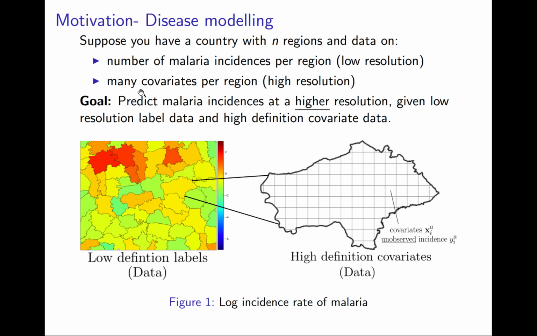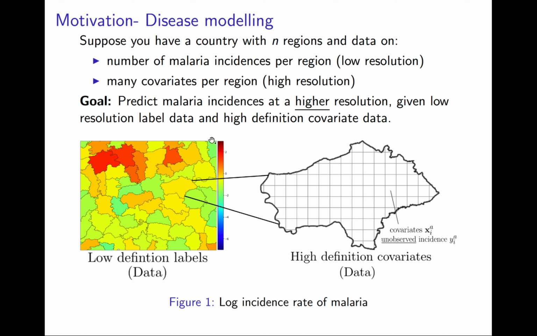Suppose you have a country split into many regions, where for each region you have the total number of malaria incidences per region. So this is low resolution data. And also for each region, you also have covariates collected at a higher resolution. So for each small area, denoted by a pixel, here in the region, we have the covariates for that particular area. Some examples of these covariates are vegetation, water, temperature during the day, temperature during the night. And since these regions are of different sizes, for different regions you might have a different number of covariates.